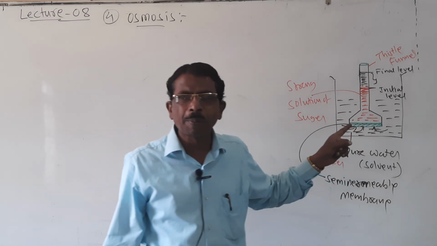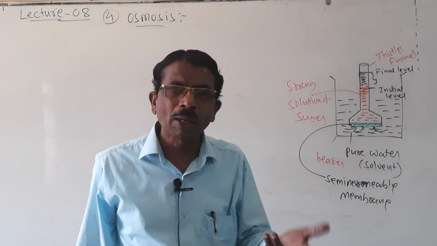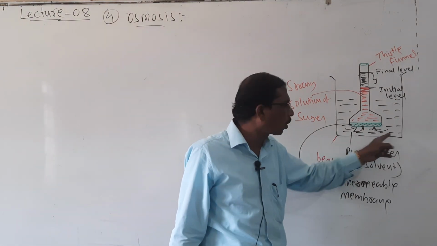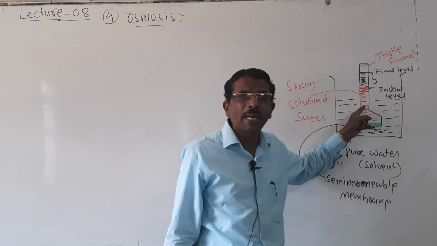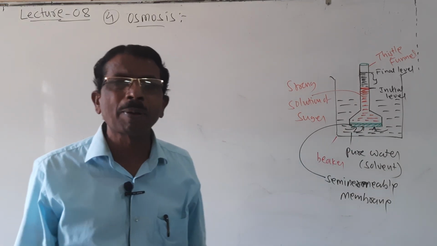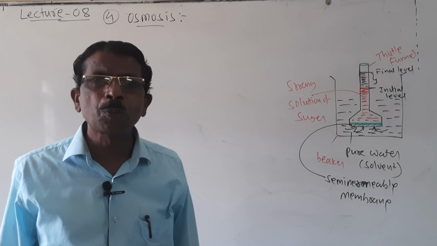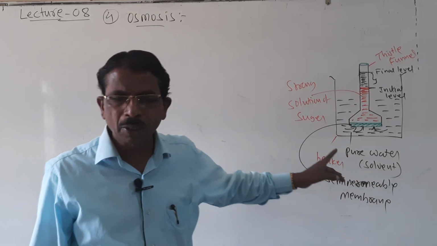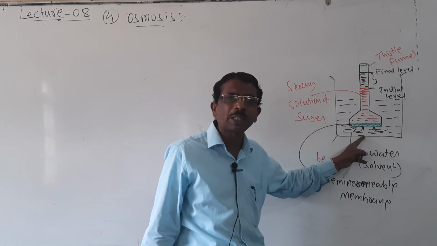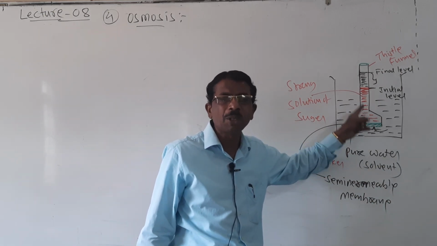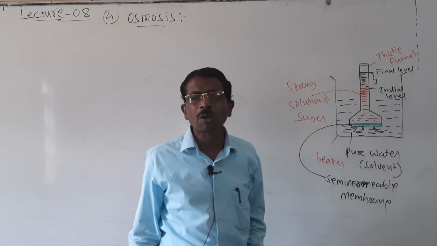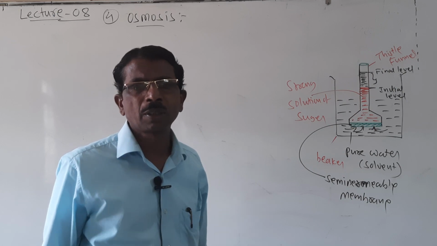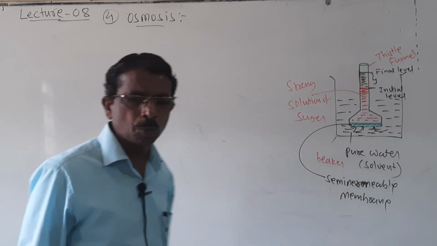So the spontaneous movement of solvent molecules, only solvent molecules, from lower concentration to the higher concentration through a semi-permeable membrane is called osmosis. Look here, the spontaneous movement of solvent molecules from the solution of lower concentration to the solution of higher concentration through a semi-permeable membrane is called osmosis. So it is for 2 mark students. What is osmosis, or define osmosis?